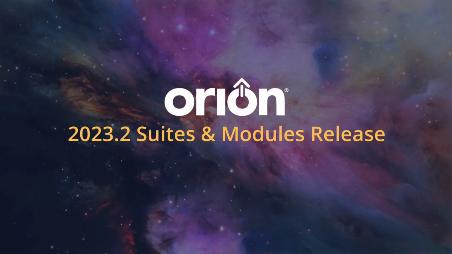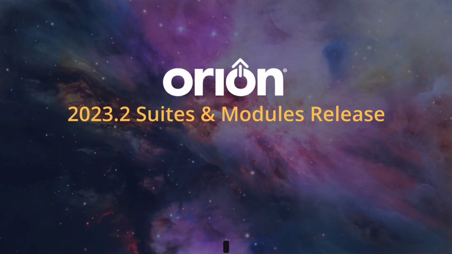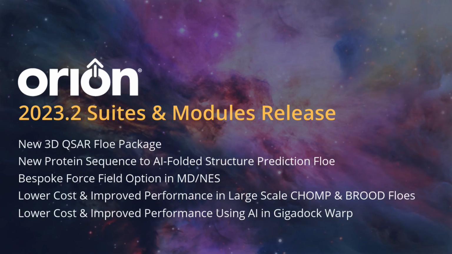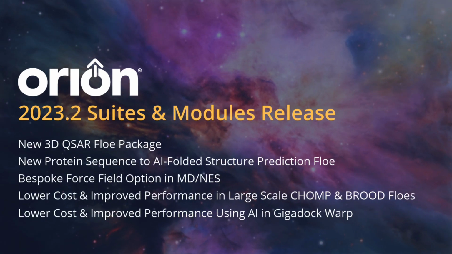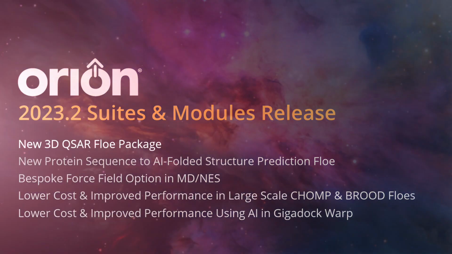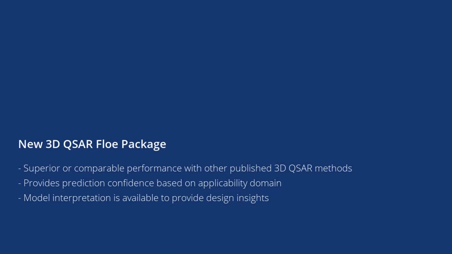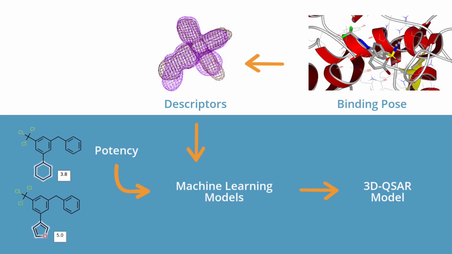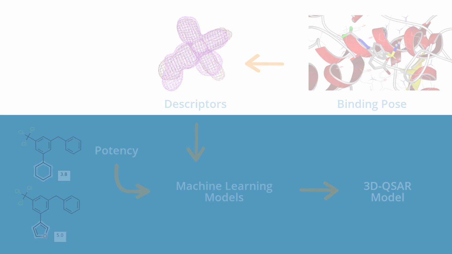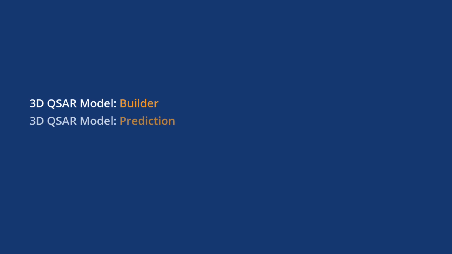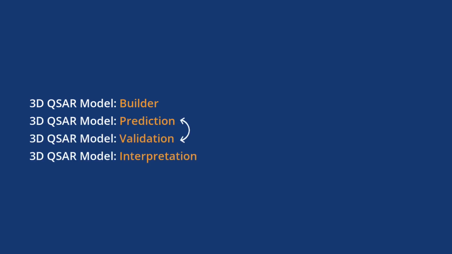With a lot to cover, let's jump right into OpenEye's 2023.2 Suites and Modules release highlights, including new flows and major enhancements. Making its debut in this release is the 3D QSAR flow package for predicting potency or binding affinity. The prediction process is divided into 4 parts: model building, prediction, validation, and graphical interpretation.